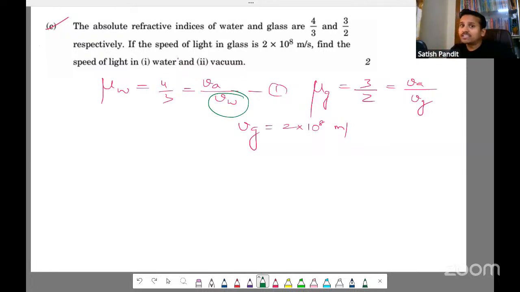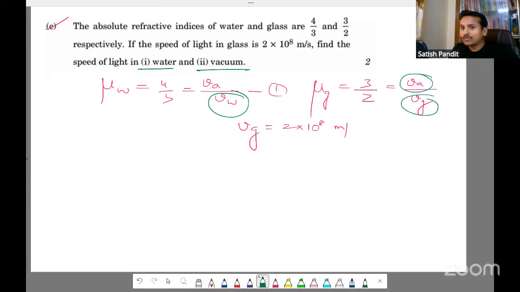Why? Because there's another equation wherein they have given Vg, so we can find Va. That is why they have asked for vacuum. So please don't do this first. You have to find this first. Although in the question they have asked water first, we have to find vacuum first, and then only we can find water. Please remember. In the answer key also, they have found vacuum first. But I don't know why they have given the question like this. We have to find the velocity of light in vacuum first, and then only we have to find the velocity of light in water. Okay. So how do we actually find the velocity of light in vacuum or air?